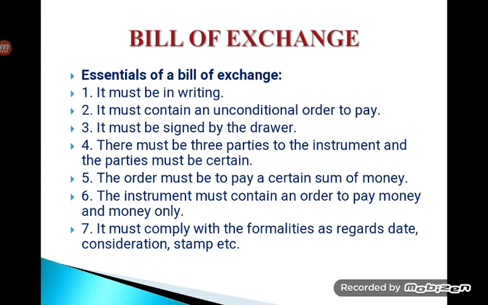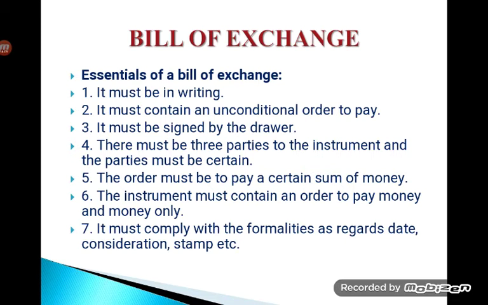The next topic we are going to discuss is the essentials or features of a bill of exchange. As I told you, even under a promissory note, the first and foremost important feature of any negotiable instrument is that it must be in physical form. That means it must be in writing only. So here also you can see the same feature. It must be in writing. A bill of exchange is very much available in physical form.